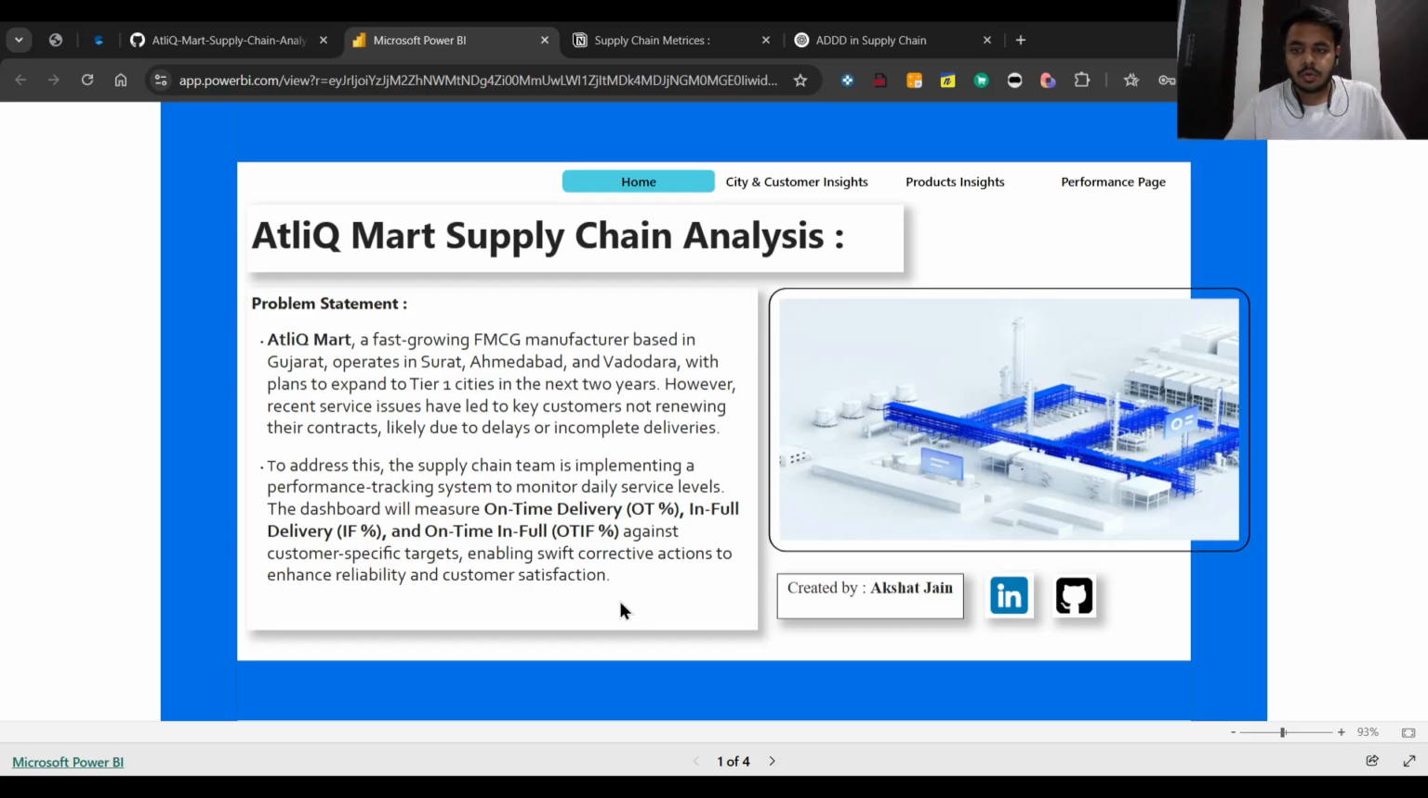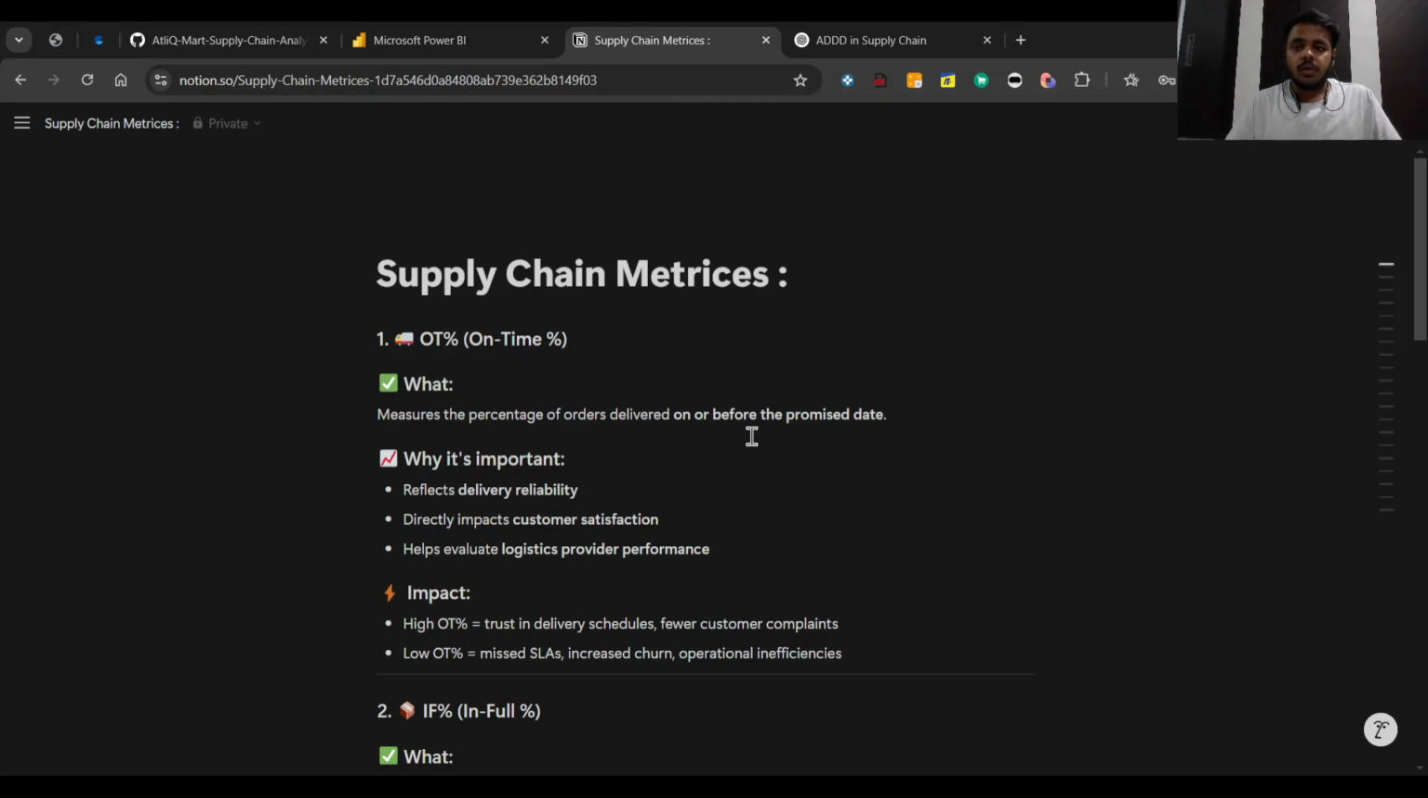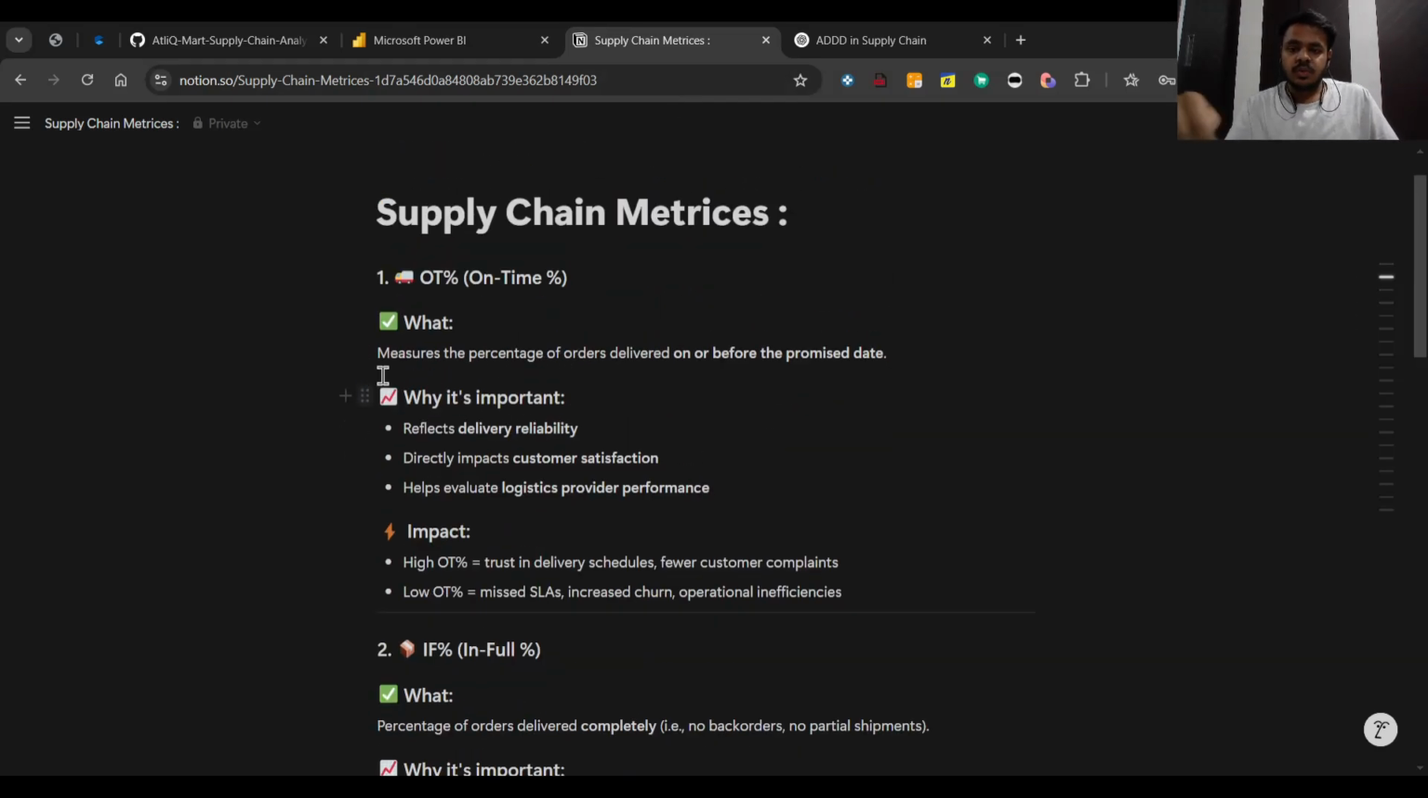Okay, so to go through the analysis, I performed some analysis on the metrics like OT percentage, IF percentage, OTIF percentage, back order rates, delay order rates, average order delays in delivery, and so on. So first of all, let's understand the key metrics like OT percentage and the impact on the supply chain. I have created some notes, so first of all, I'll explain the OT percentage.